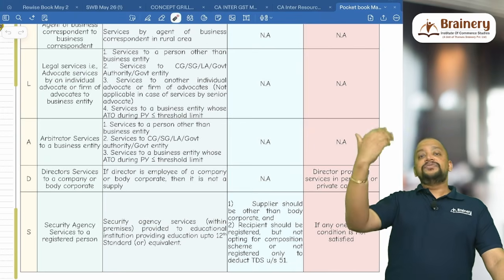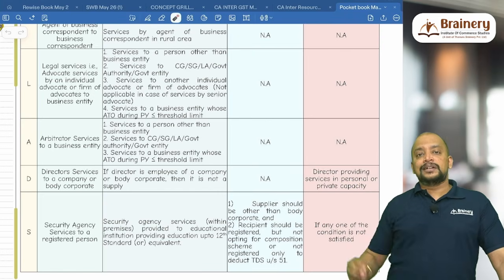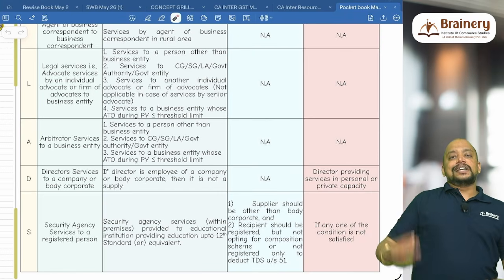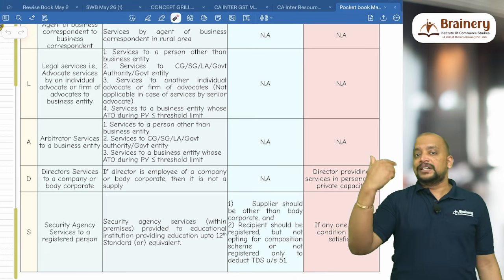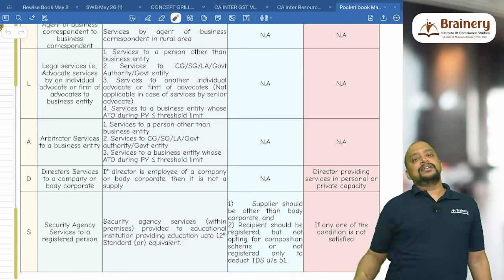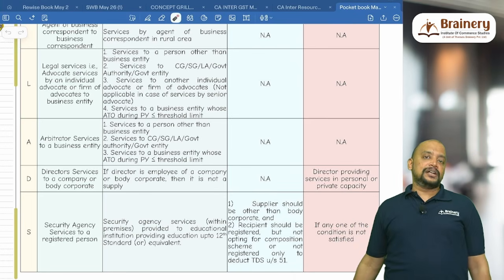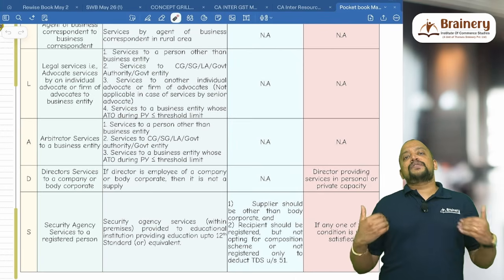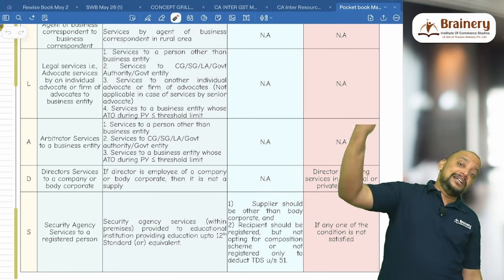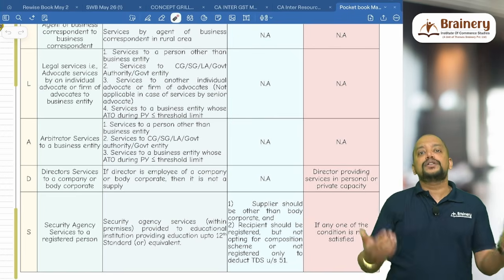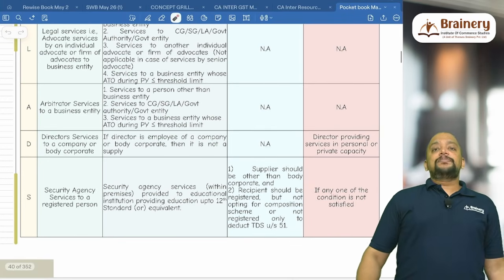If that particular client of yours, the ultimate litigant, applicant or petitioner, is an individual, then it is exempted. If they are a business entity whose turnover during the previous year does not exceed the threshold limit, then it is exempted. If they are government or local authority, government entity or government authority, then also it is exempted. Like that, for a senior advocate providing service to another individual advocate or firm of advocates, we need to see the ultimate litigant, applicant or petitioner as the recipient. That is this point.